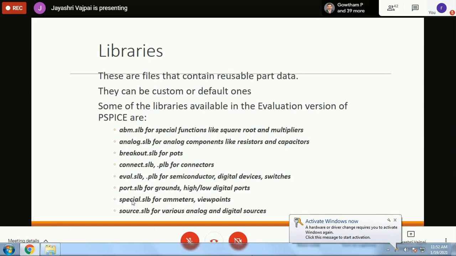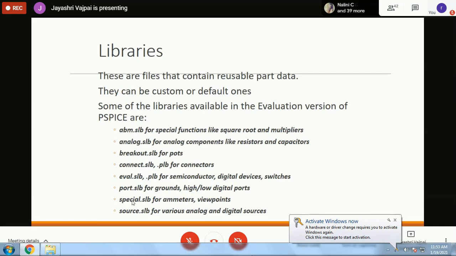In modern software, you just have to pick and place the parts and connect them together. If it is correctly placed, it will help you compile and simulate automatically. If there are any errors, they will come in the error window. You will be able to understand that there are errors in the system. Messages will come to you, and you can rectify the error. So it is very user friendly software. You only have to understand what the errors signify.